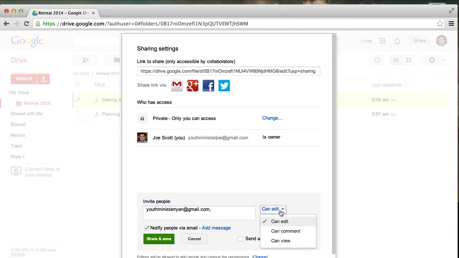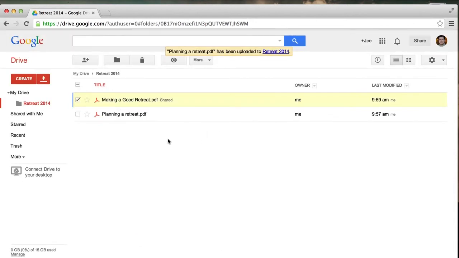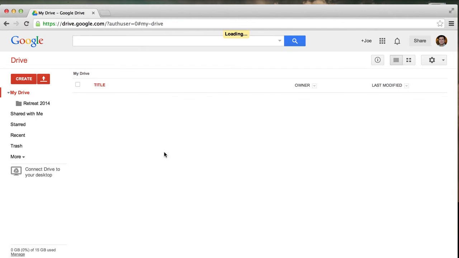We can select two options here. He can make comments, he can edit, or he can just simply view it. So let's just say we're going to have him be able to edit it just like this. And then we'll hit share and save, and he'll pop up right here. So now he just got a little email in his inbox saying that someone has shared a document with him. Now that we've shared this file, you can see that there's a little shared right next to it. It'll let you know that it's been shared. Back to our Google Drive here, our main screen, and here's our retreat folder.